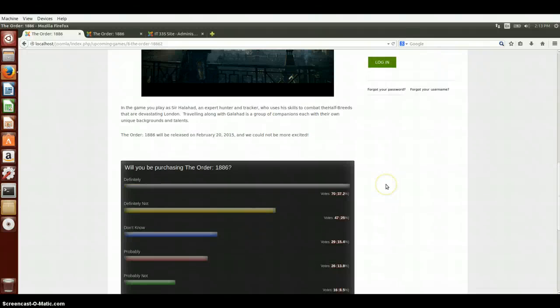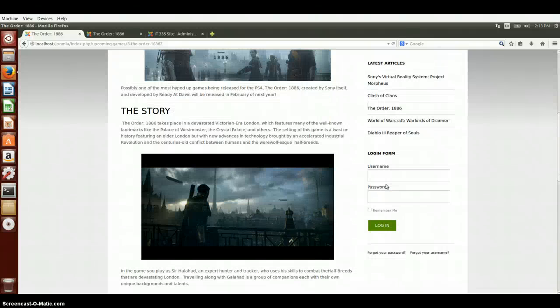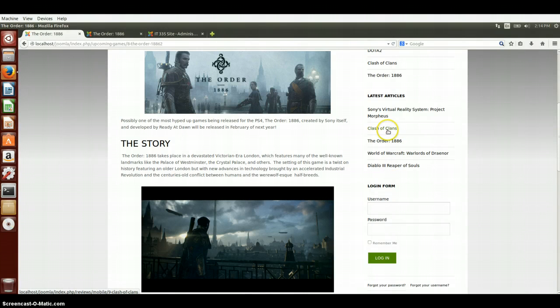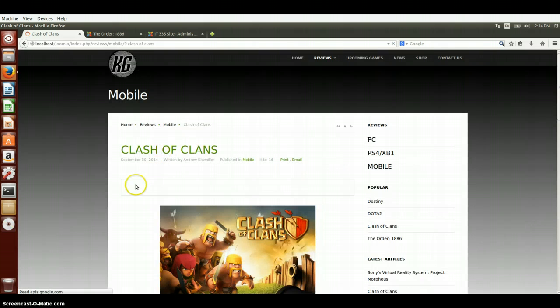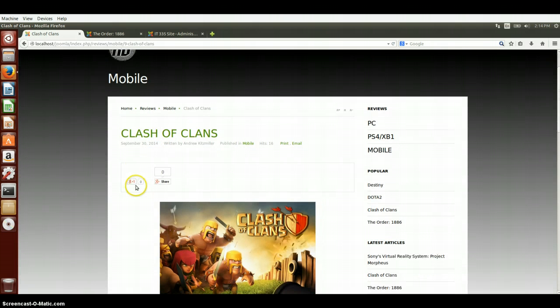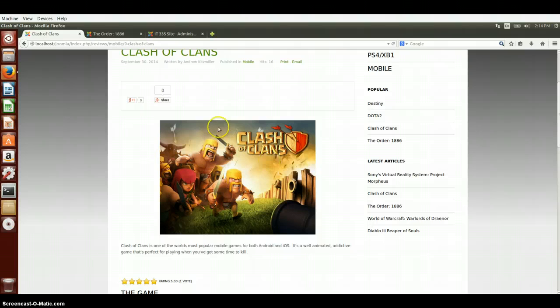So now let's take another look at one of the articles that I wrote for this website, just to give you an idea of how I laid everything out on those. I start off most of the articles with an image or banner of the game.